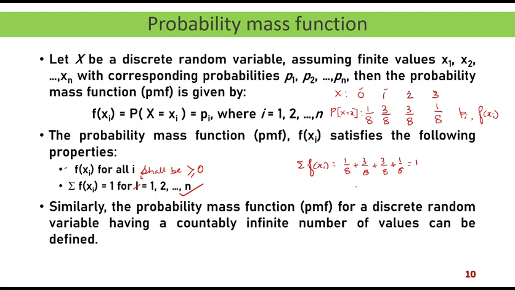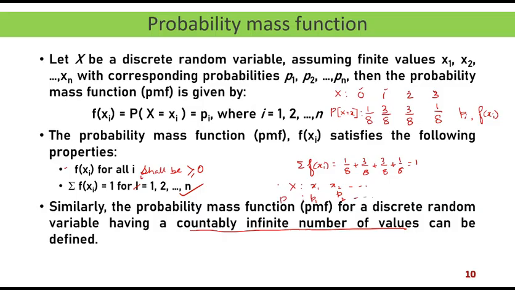Similarly, if your random variable is discrete but has a countably infinite number of values, in that case we have x taking the values x1, x2, and so on up to infinity, with probabilities p1, p2, and so on up to infinity.